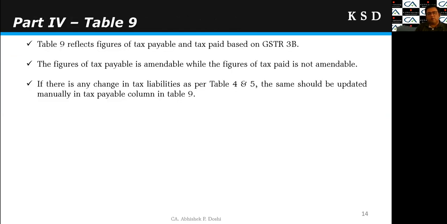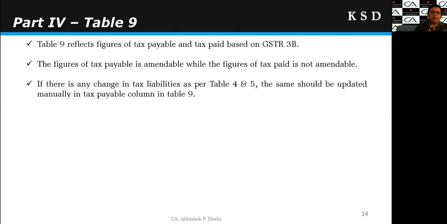Then one of the important ones, table 9. In table 9 we have two figures, tax payable and tax paid. Both are auto reflected on the basis of GSTR 3B, but the figure of tax payable is amendable. However, the figure of tax paid is not amendable. So the figure of tax paid will be as per the 3B only.